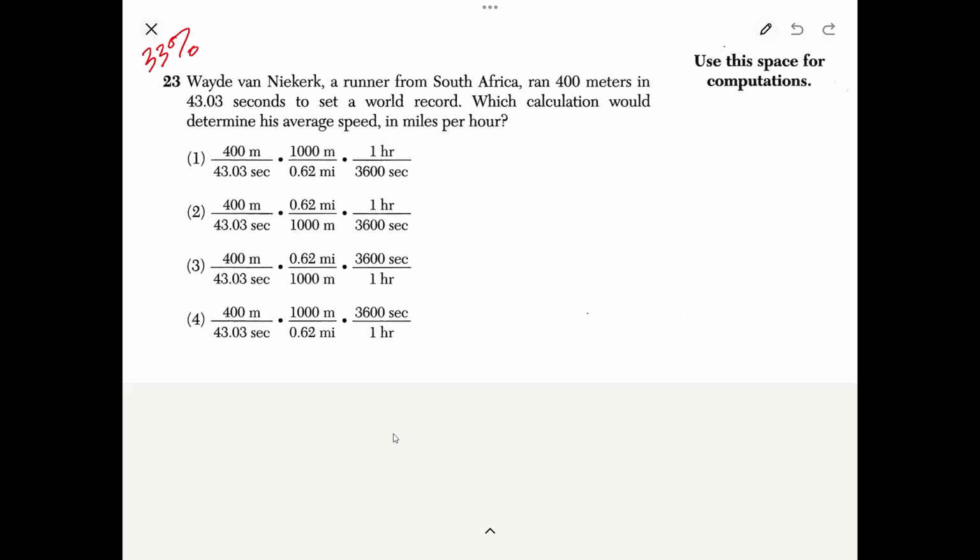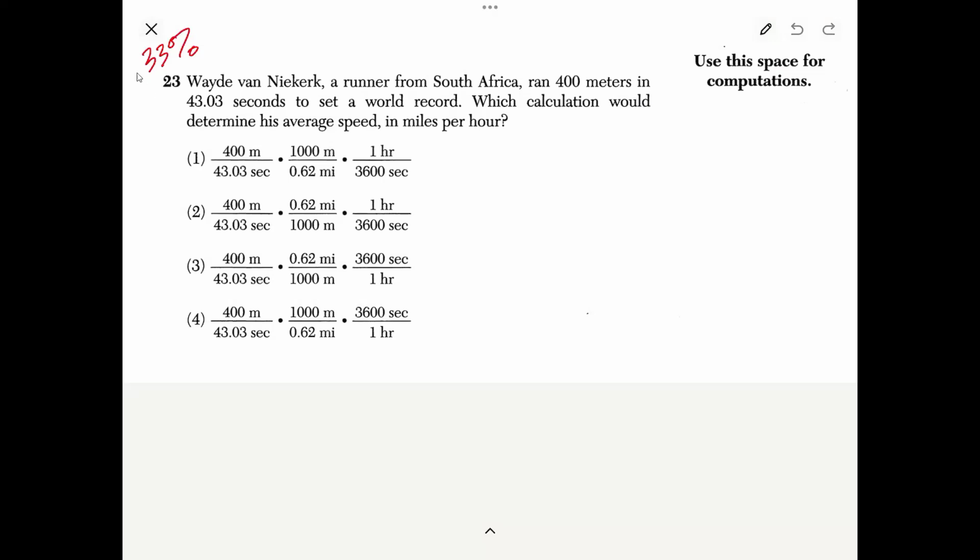This is question 23 from the June 2024 Regents exam. 33% of you got it right. And even though I would love it to be higher, I'm happy about this because in the past we've struggled with these questions and it was usually down around 10 or 11%, right? So the fact that we got up to 33%, I'm happy with that.